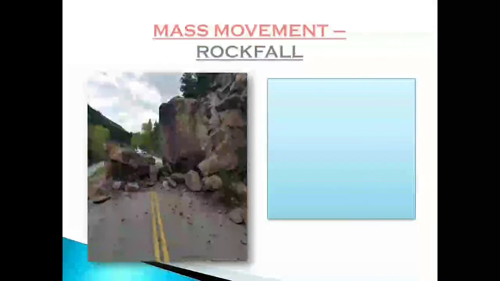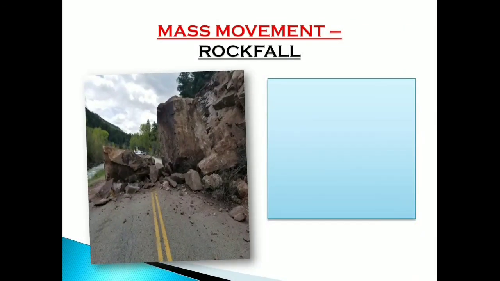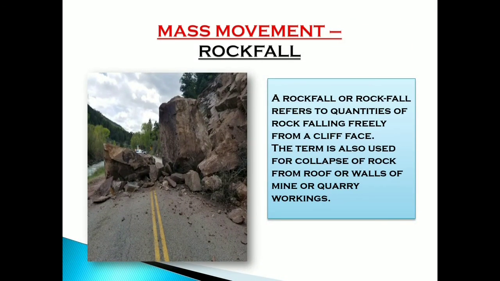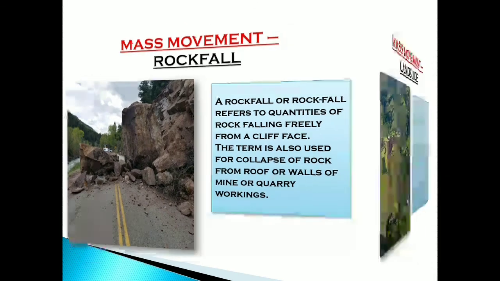Mass movement rockfall. You can see a picture of rockfall. A rockfall or rock fall, in any way you can write, refers to quantities of rock falling freely from a cliff face. The term is also used for collapse of rock from roof or walls of a mine or quarry workings.